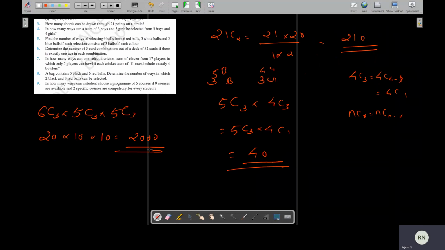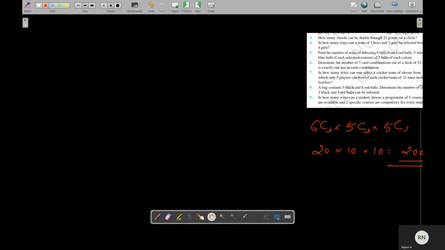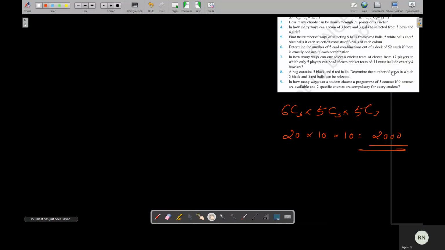Determine the number of 5 card combinations out of a deck of 52 cards if there is exactly one ace in each. So there are 52 cards, 4 are aces and 48 other cards are there.